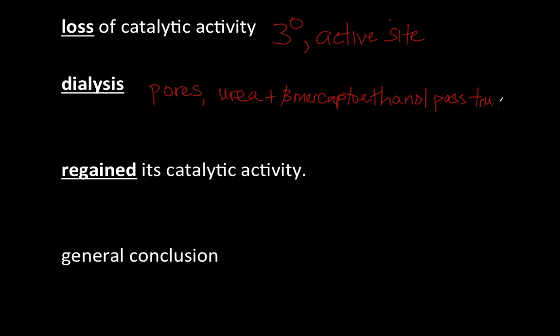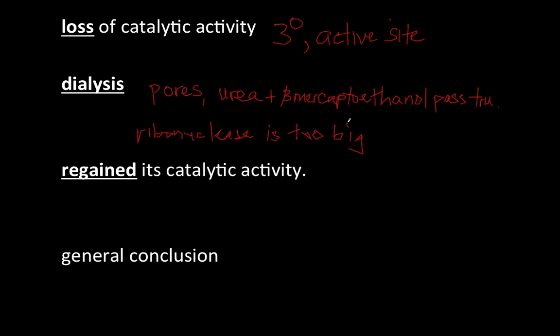But the protein, which in this case is the enzyme ribonuclease, is too big to pass through the pores of the dialysis tube.